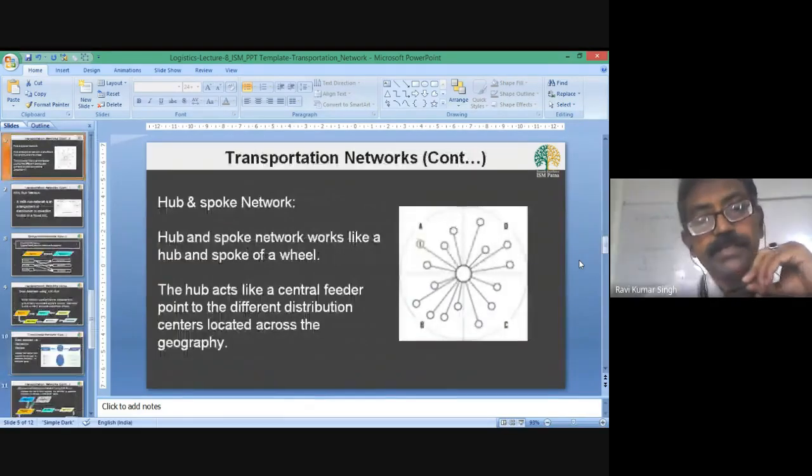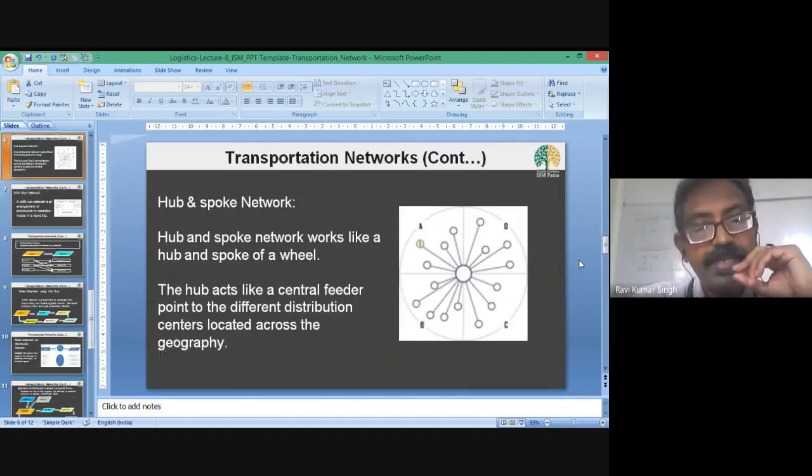So now the next model is hub and spoke model. If you have seen a wheel, a cycle wheel or a motorcycle wheel, you will find a hub and different spokes. So this hub is a central point from which all the points in the wheel are connected. So this wheel is the total distribution.